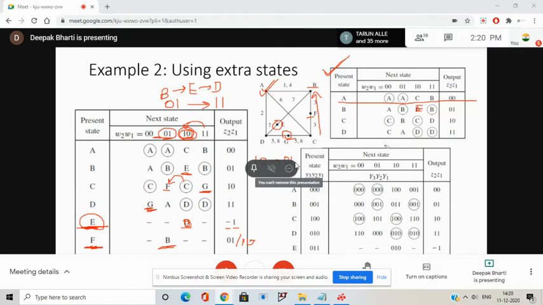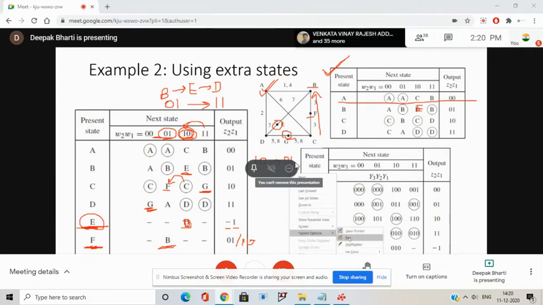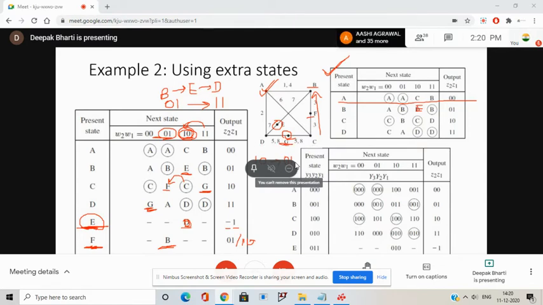We will encounter state G for both transitions in both directions. Whenever we are making a transition from D to C, this G will appear, and when we are making a transition from C to D, then also G appears, meaning the transition path must include this unstable state G.